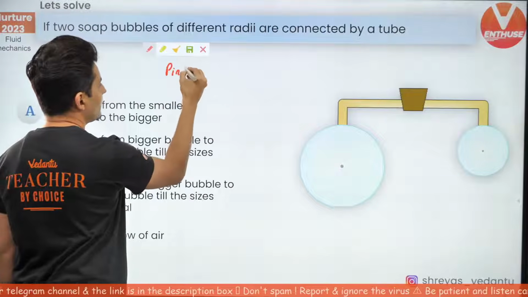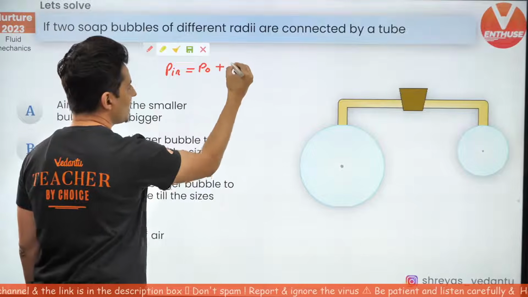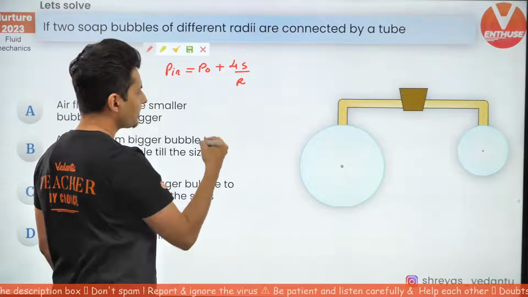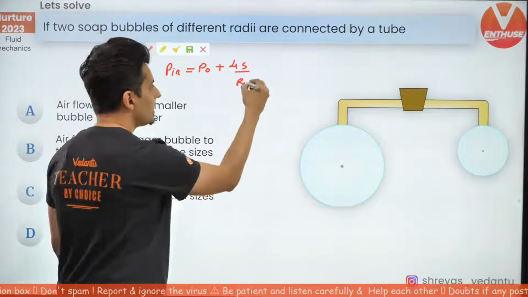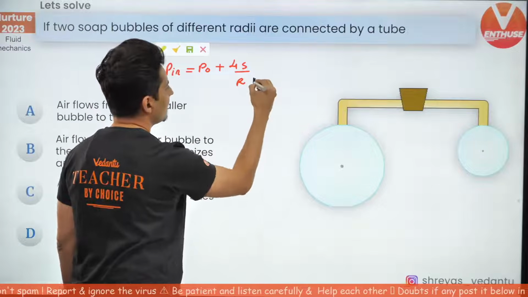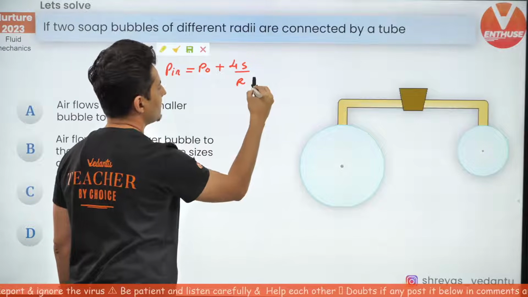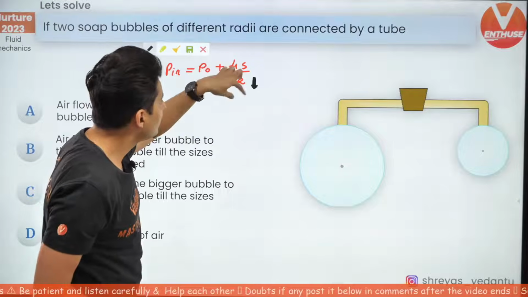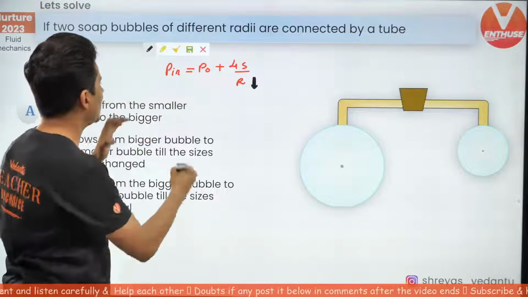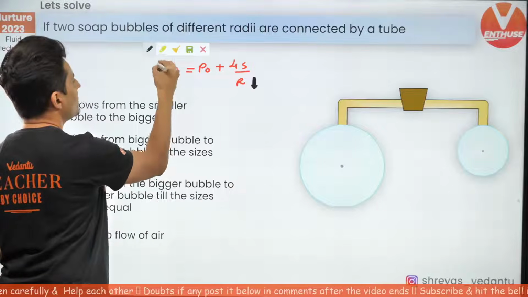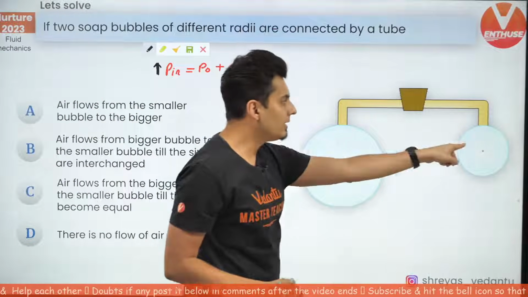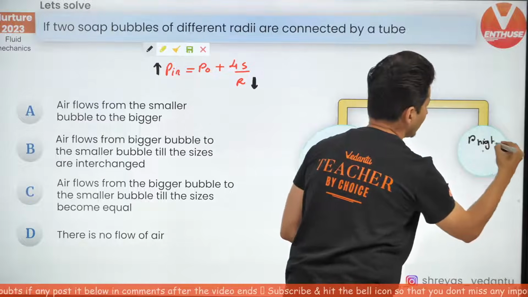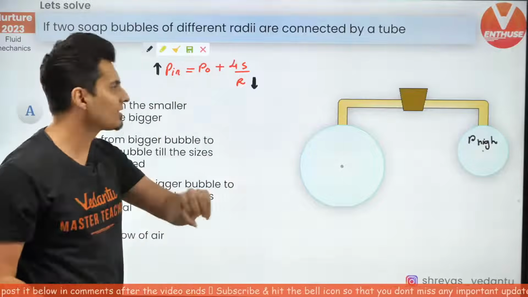The pressure inside is the outside pressure plus, and this is a bubble, so 4S by R. What this means is, if by chance the radius of the bubble is less, this number will become big, so the inside pressure will be more. So here the pressure is high because the radius is small.